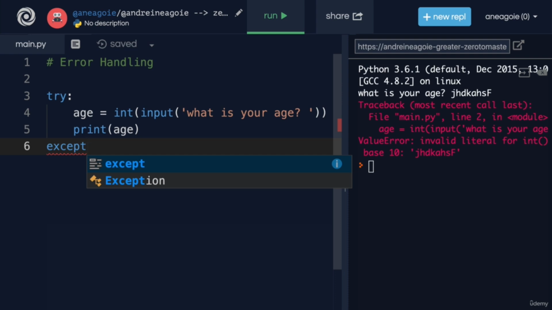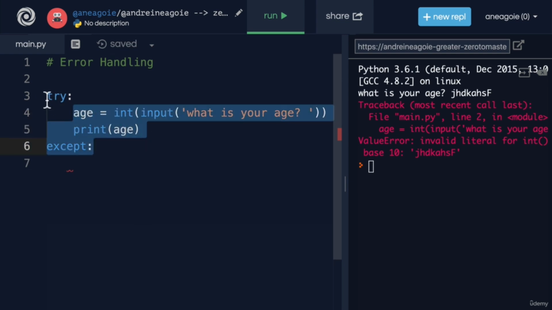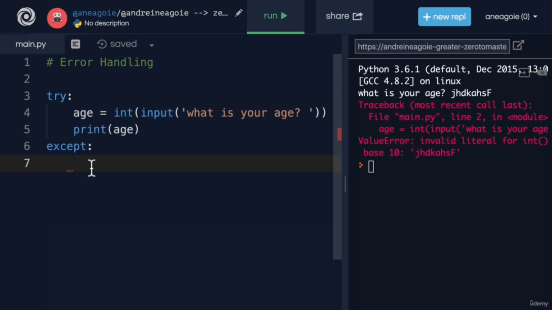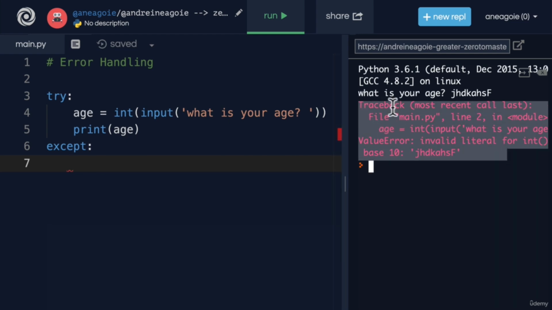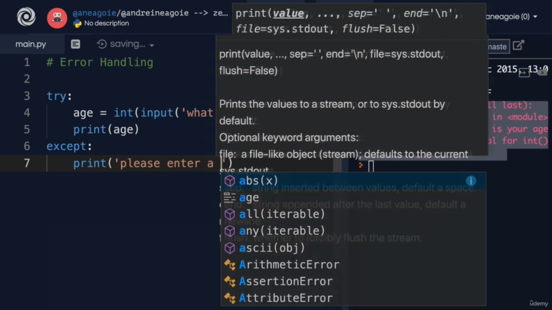And except says, hey, if whatever's in here in the try block, if anything errors out, I want you to say something. So instead of having this red error that exits out of the program, do something else. Do this. So I'm going to say, print, please enter a number.